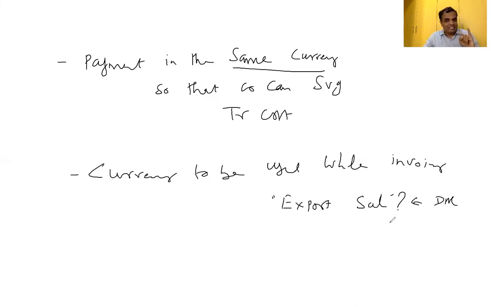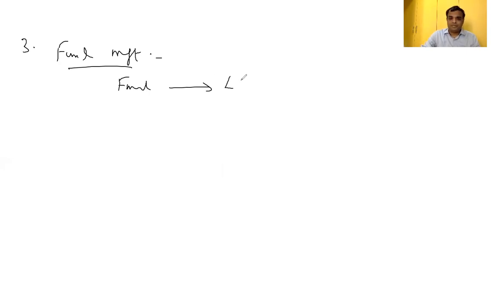So the first one is cash management with respect to treasury department function. The second one is currency management. The third one is fund management. With respect to fund management, fund may be long term, medium term or short term fund.